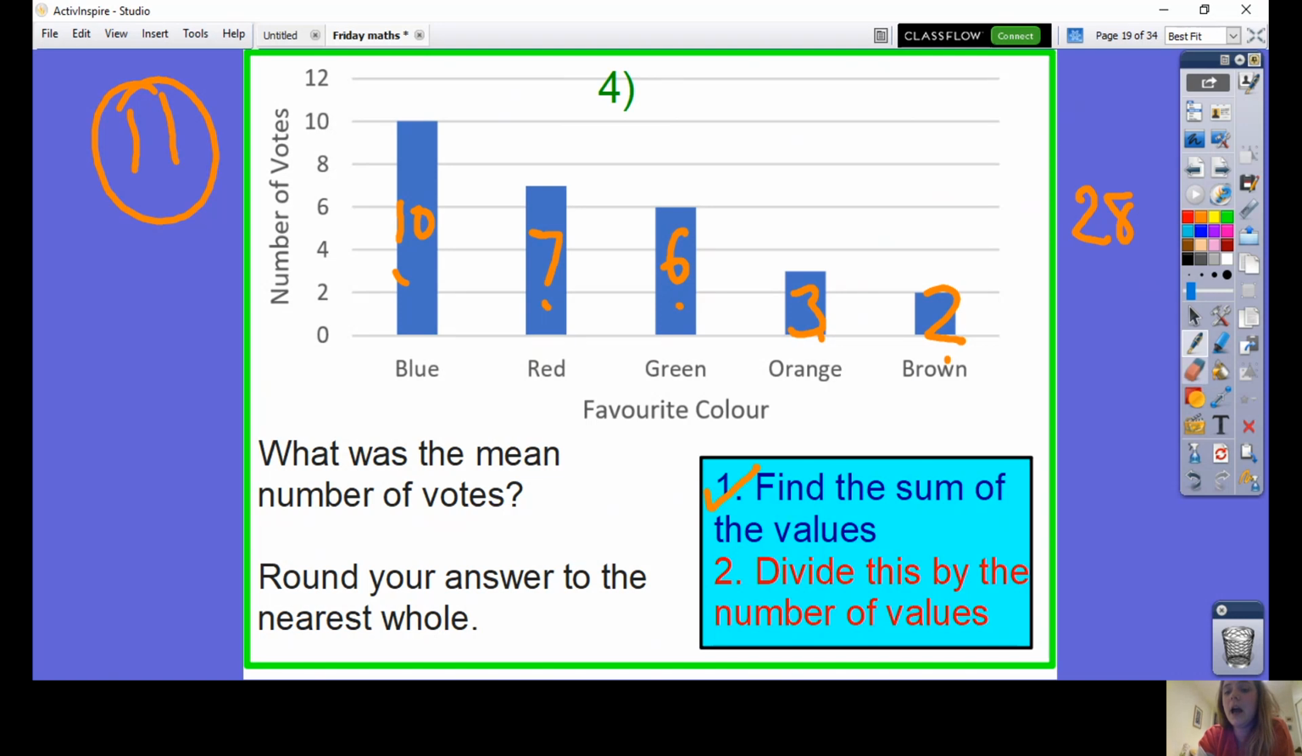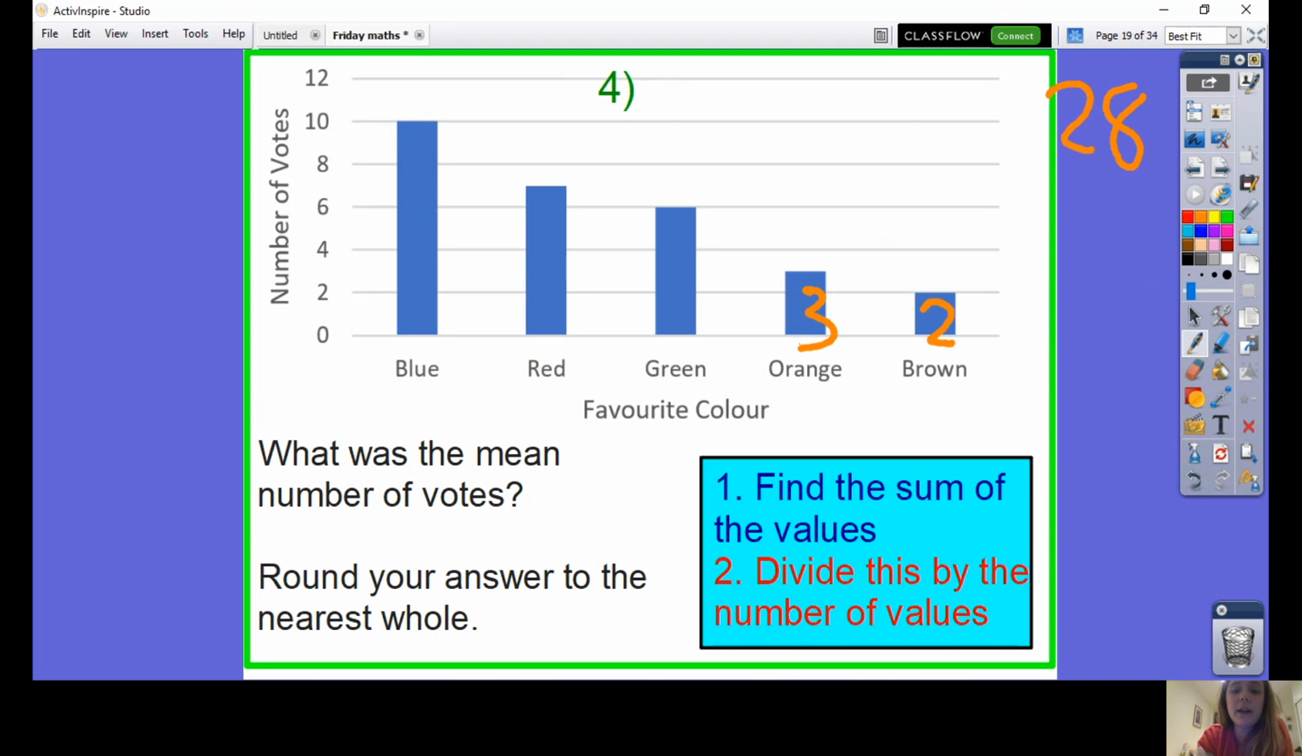I think that's 28. I'm going to calculate it again though, just to make sure, because as you know, it's quite easy to make an error. So I'm going to do 2 add 3 makes 5, add 6 is 11, add 7 is 18, add 10 makes 28. Okay, I'm confident it's 28.